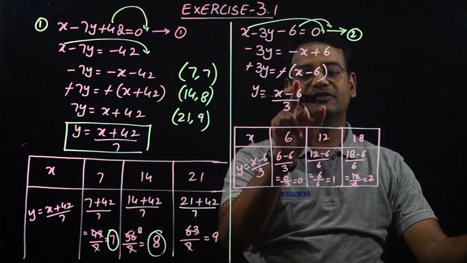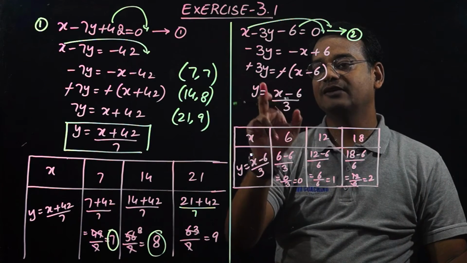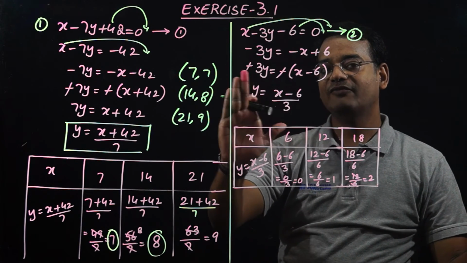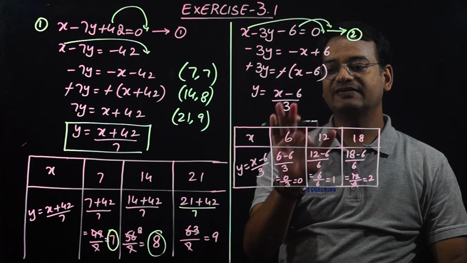So minus x becomes plus x, plus 6 becomes minus 6. So this minus gets cancelled. Y equal to, so we are leaving y. Our target is to leave y alone. So y equal to (x minus 6) by 3.